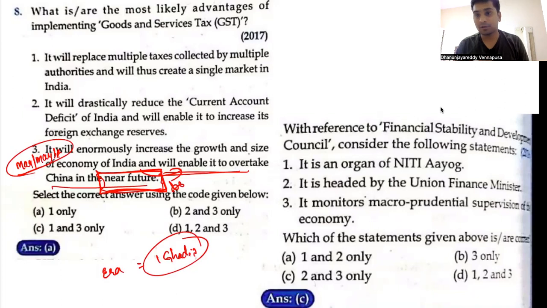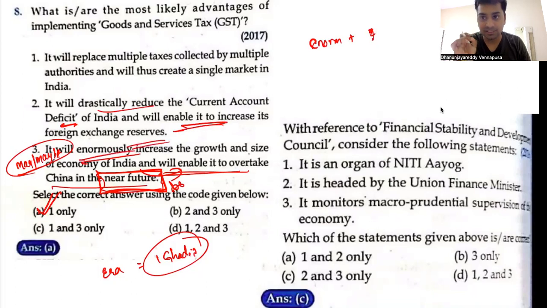So what is the technique that you have to solve? So this is "not going to enormously." So what is the technique here? The answer is going to be only one. Look here. What is the technique? "Enormously" is an extreme term, coupled with the so-called two sentences. Already one sentence is in doubt, and the second sentence is clarifying the doubt.